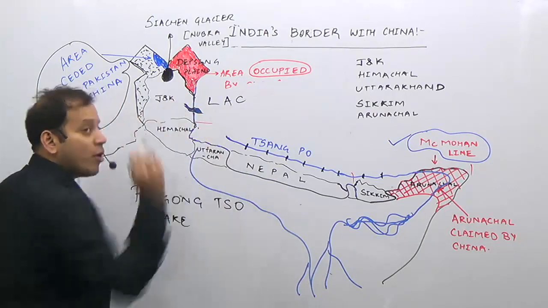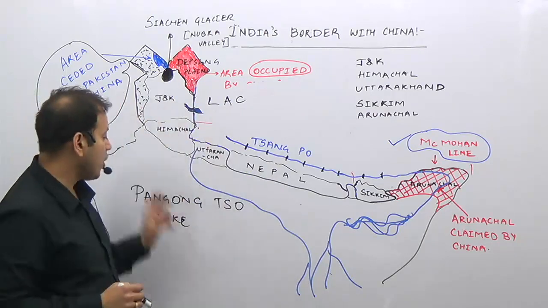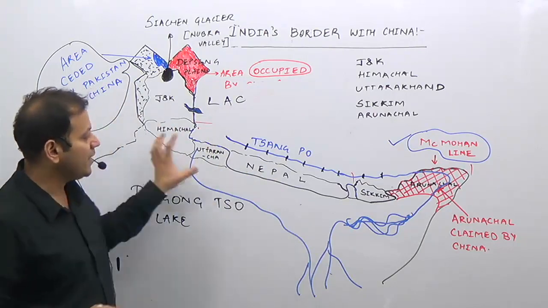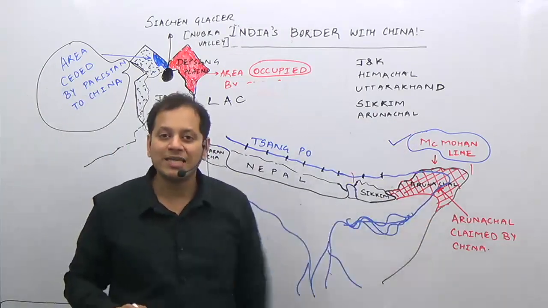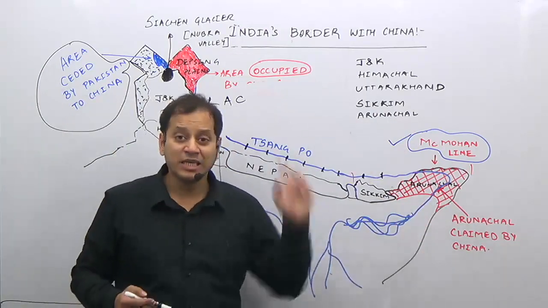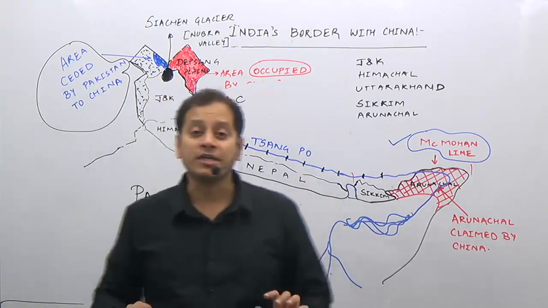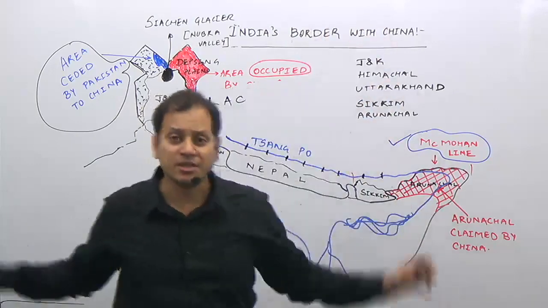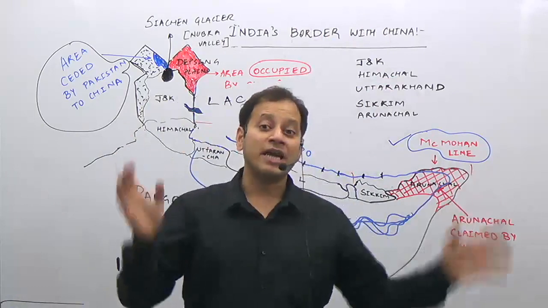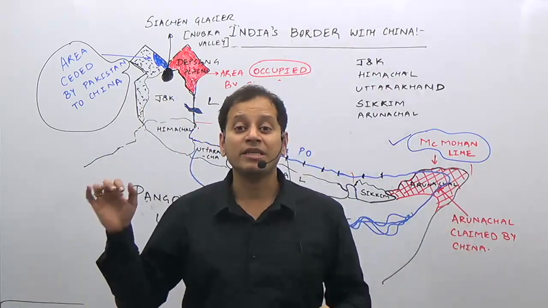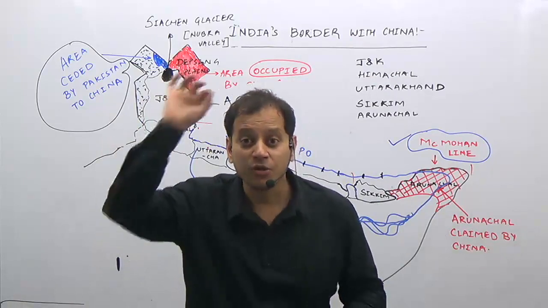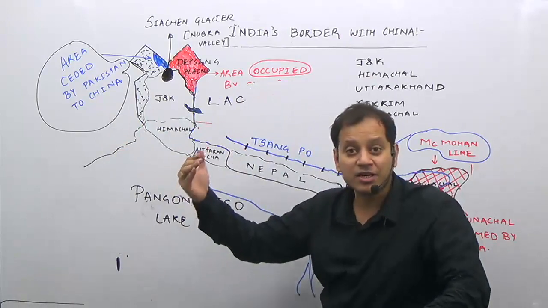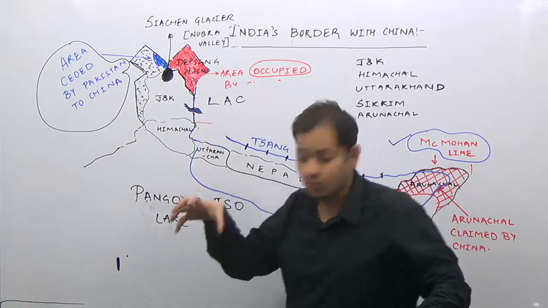Here the Pangong Tso Lake is the boundary between India and China, shared by both India and China. Then there is the eastern sector boundary, which is known as the McMahon line. Here the dispute is that China claims Arunachal as part of its own territory. So this is what you should remember, and what are the states which share the Indo-China boundary. With this background, you will be better able to write even in paper 3. So it is not that you should know only for paper 1, or only for geography. Whenever paper 3 has international relations, you will be able to better understand the issues.